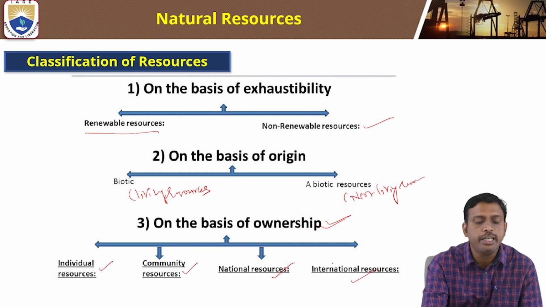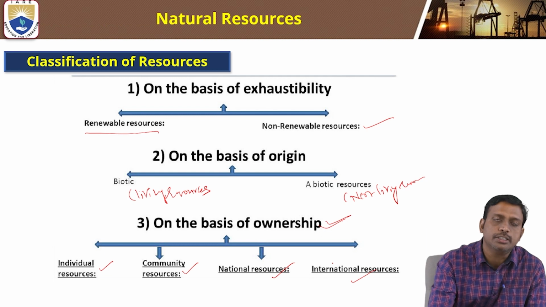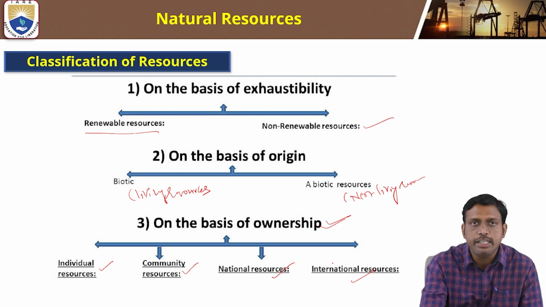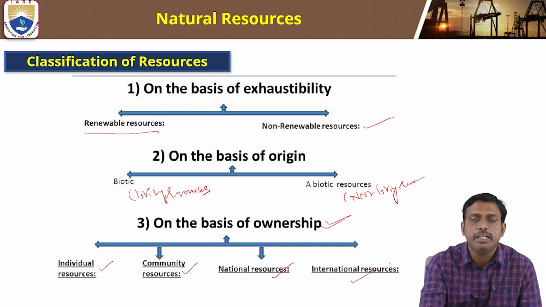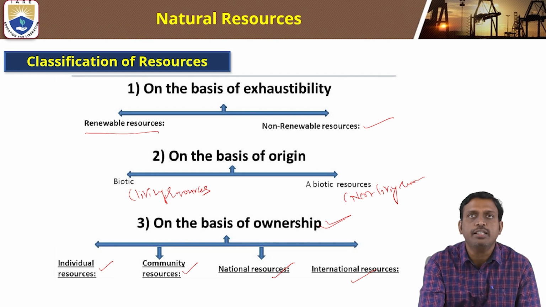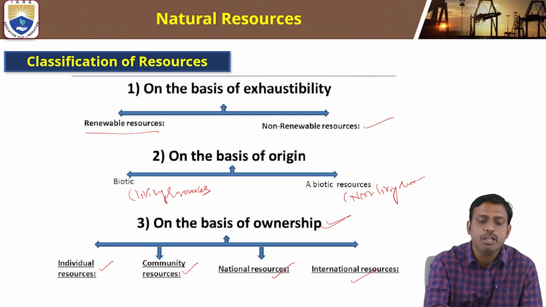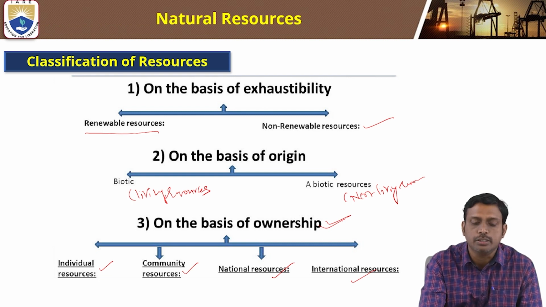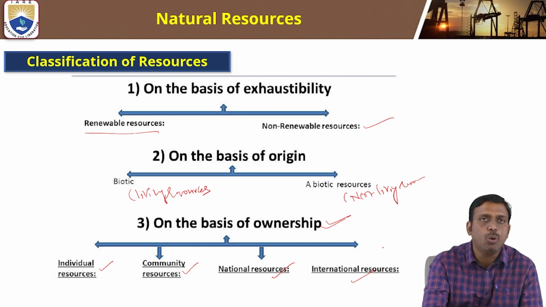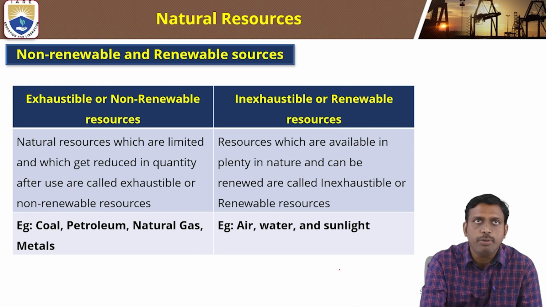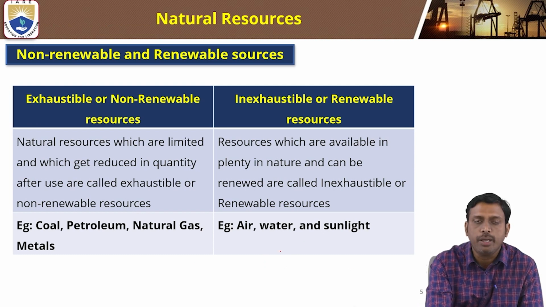Based on exhaustibility, resources are classified into renewable resources, which are easily regenerated, and non-renewable resources, which cannot be regenerated. Based on origin, there are biotic resources, which are living, and abiotic resources, which are non-living. Based on ownership, they are classified into individual, community, national, and international resources. Now coming to the comparison of renewable and non-renewable resources.